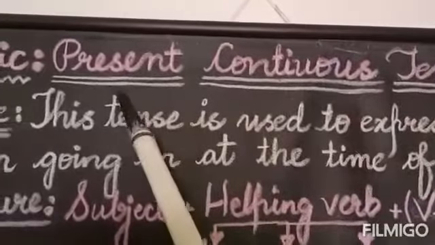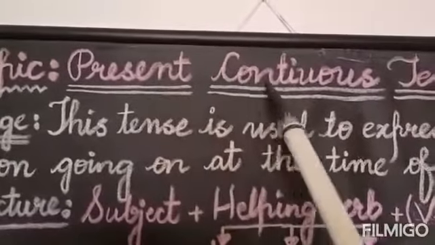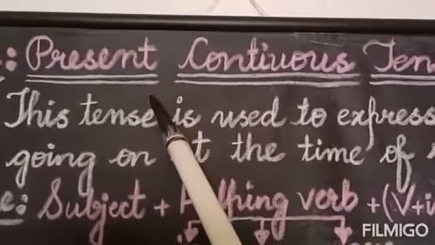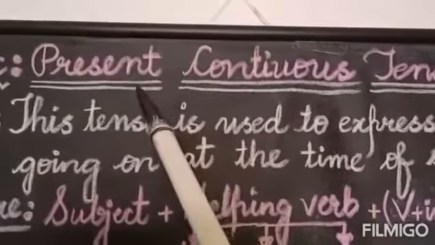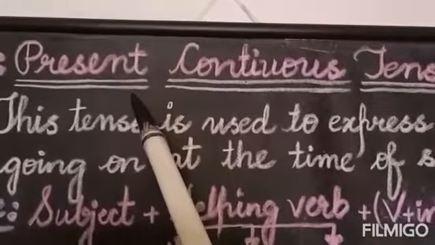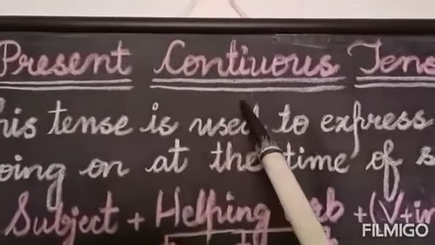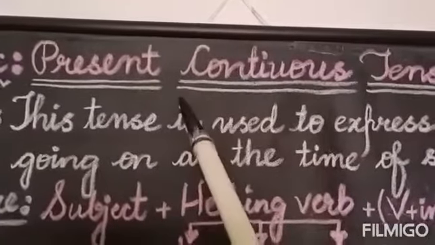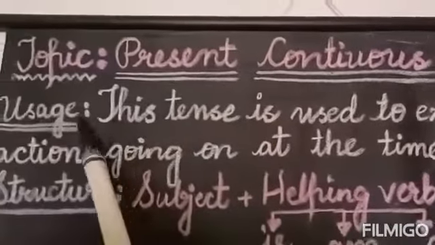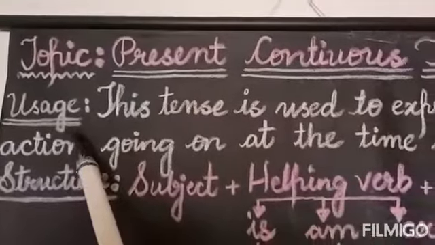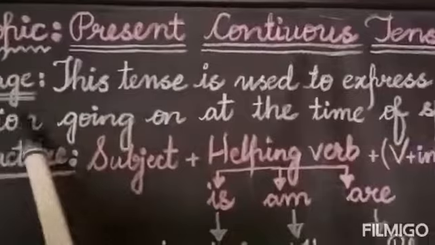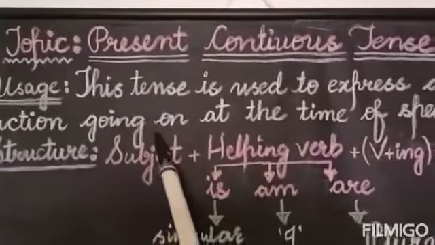So, first we should know where we can use this present continuous tense, when we can speak a sentence in present continuous tense, or in what circumstances, at what condition should we write a sentence in present continuous tense. For this, you should know the usage of this tense. Okay? So, the usage of this tense is, this tense is used to express an action going on at the